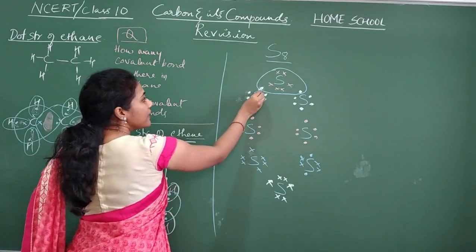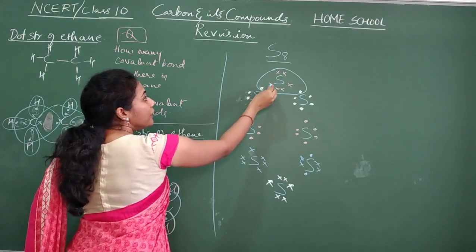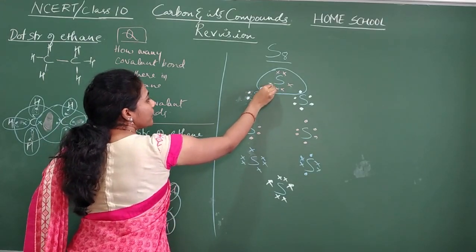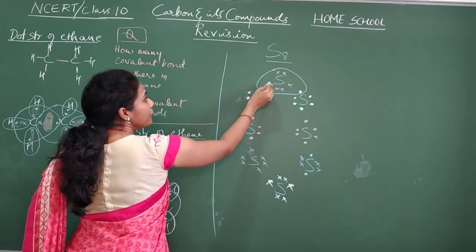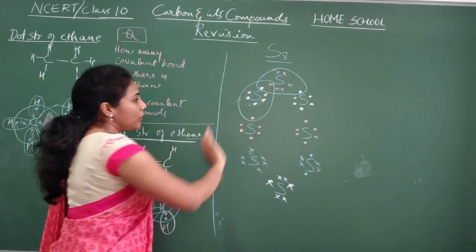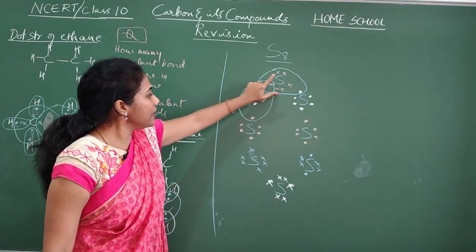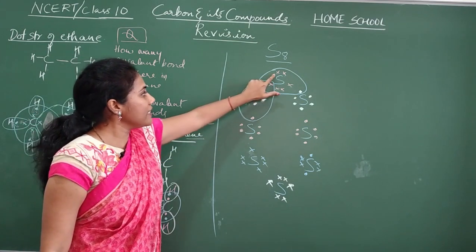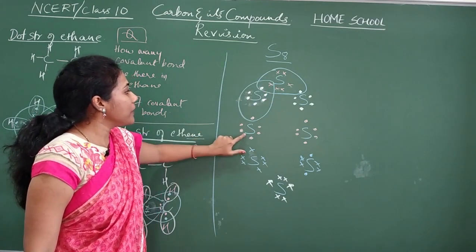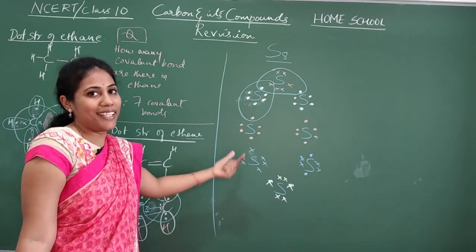So how do you circle for this sulfur? 1, 2, 3, 4, 5, 6, 6 are there. The 7th electron you will take from here. The 8th electron you will take from here. Okay, from both the neighbors, one electron you should take. For this sulfur, this is a neighbor, this is a neighbor. From this neighbor it is taking 1 electron. From this neighbor it is taking 1 electron. Okay, that is sharing actually.